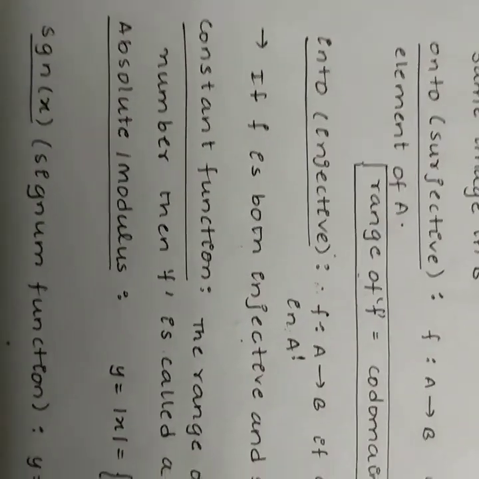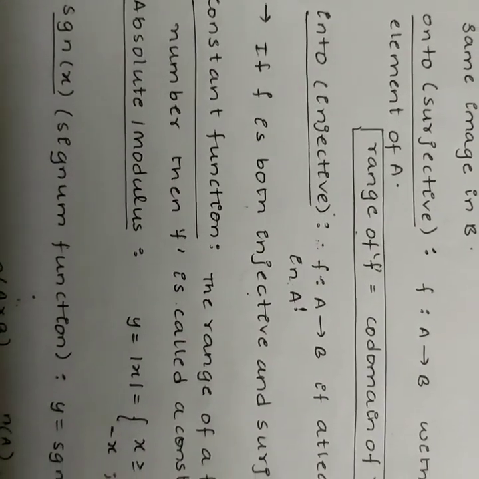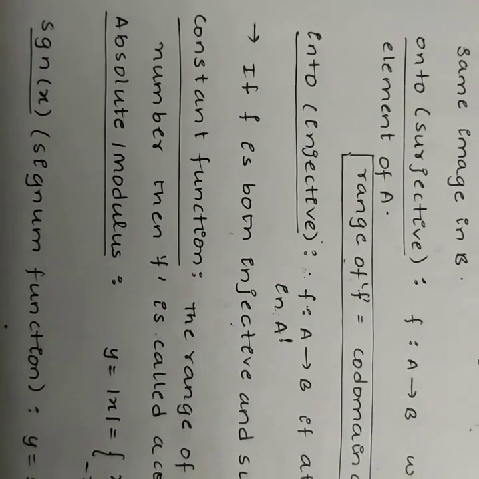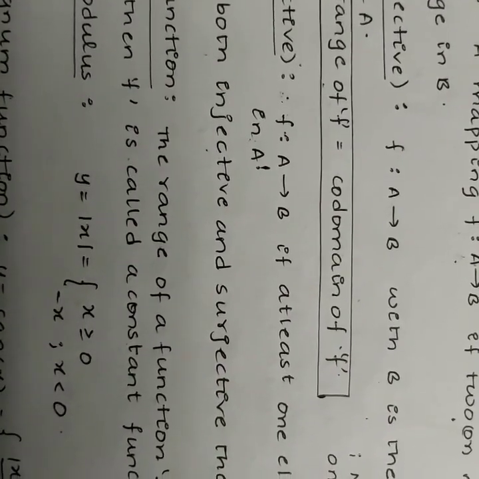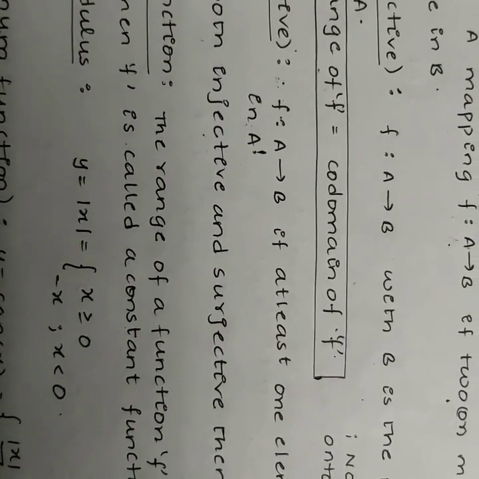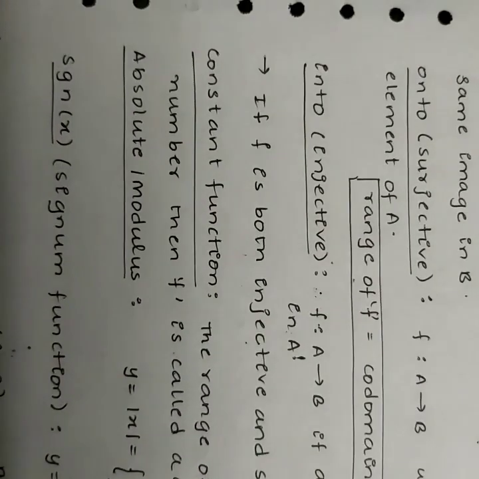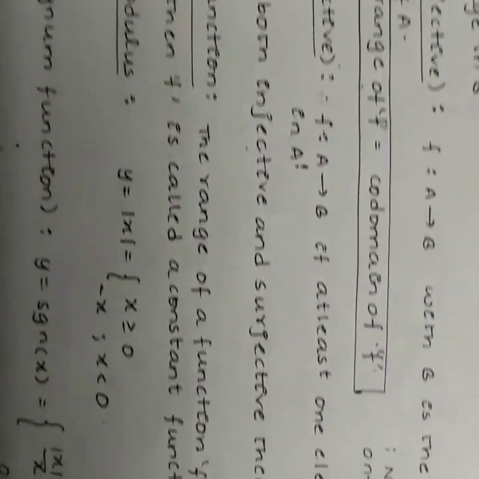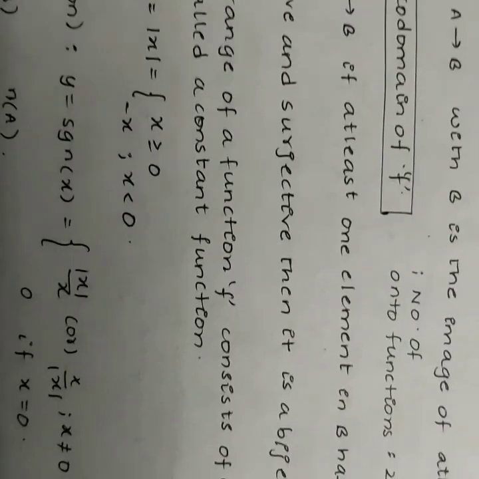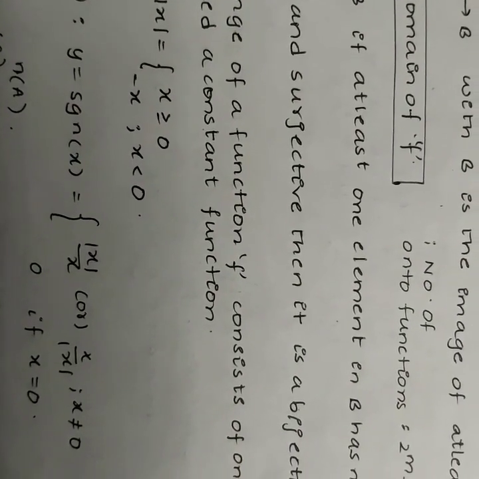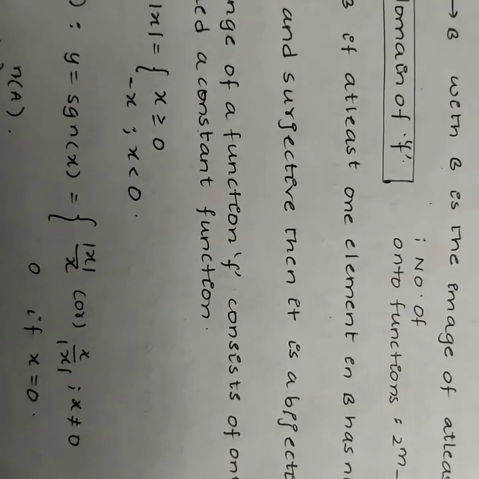A constant function. If the range of a function F consists of only one number, then F is called a constant function. Absolute or modulus function. Y is equal to modulus of x, which is x when x is greater than or equal to 0, and minus x when x is less than 0. Signum function. Y is equal to signum function, which is mod x by x or x by mod x when x does not belong to 0, and 0 if x is equal to 0.